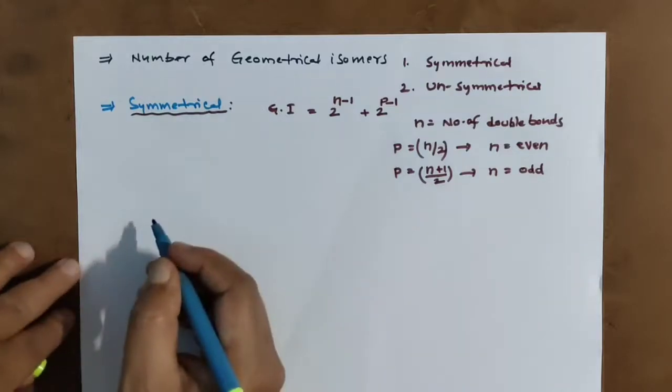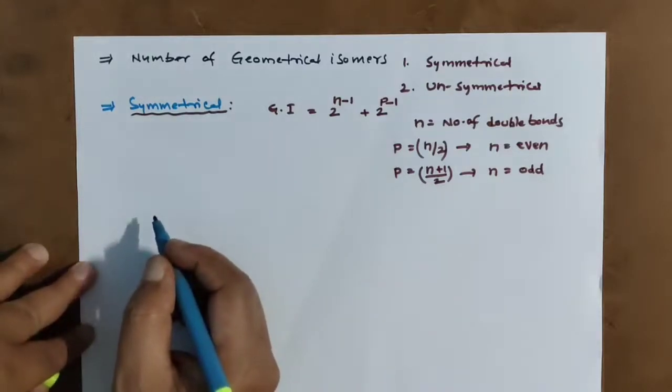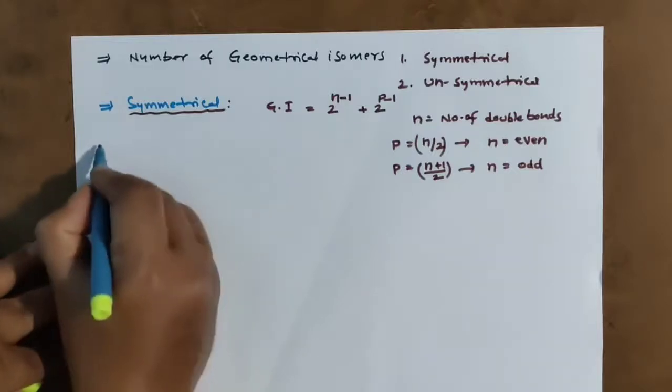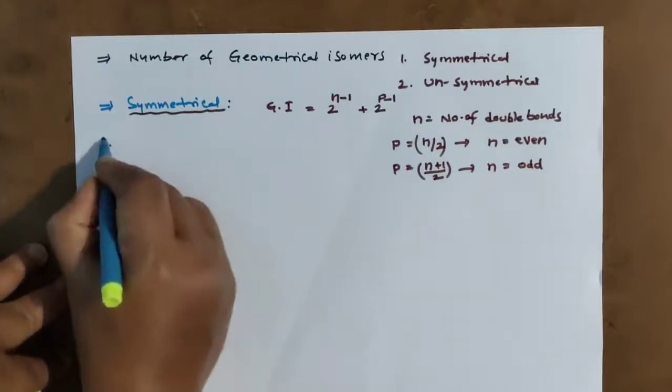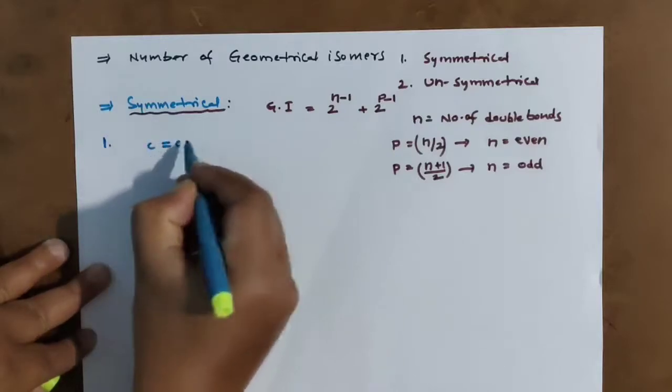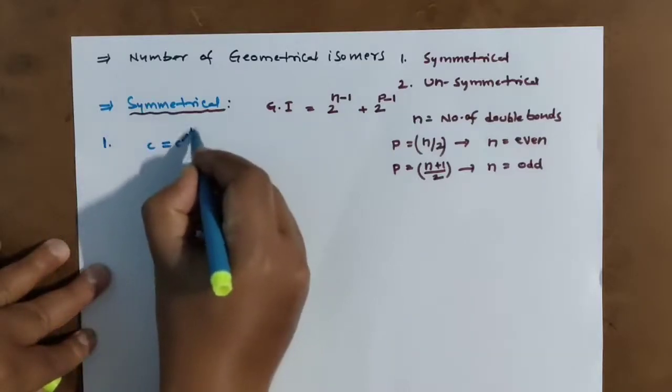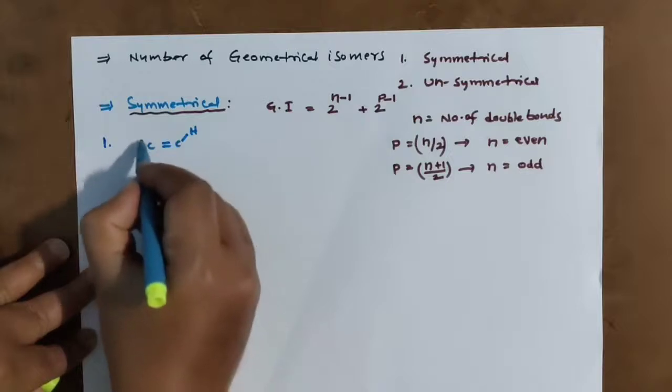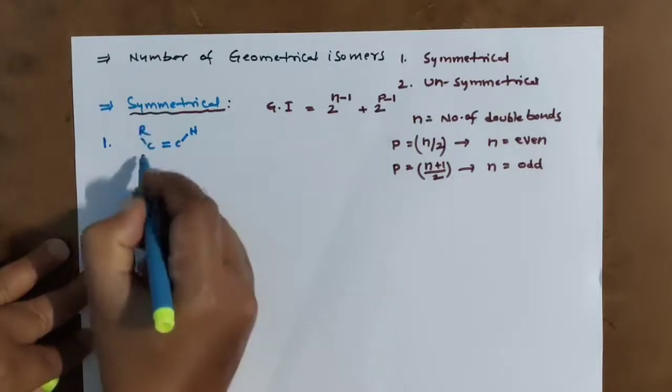Let me take one compound here. It should be symmetrical. C double bond C with hydrogen, like this compound is given to you in the examination.